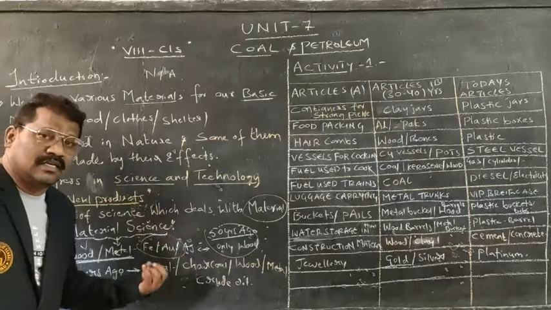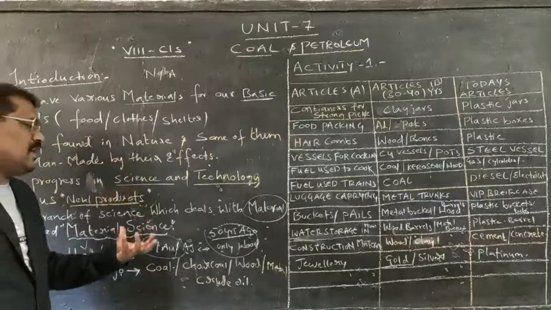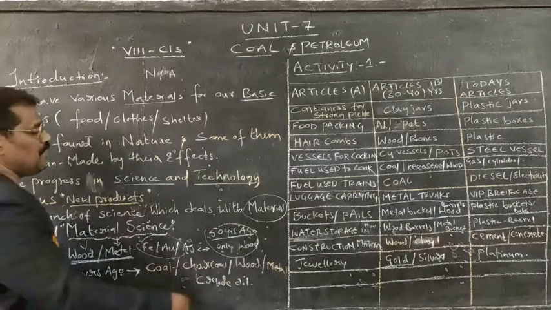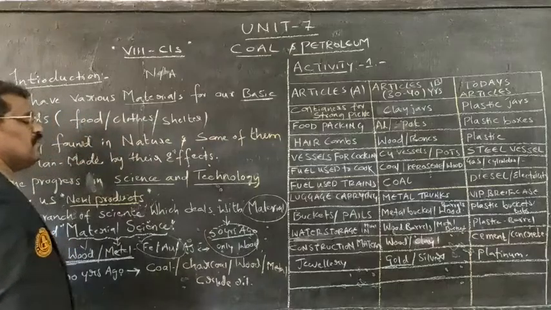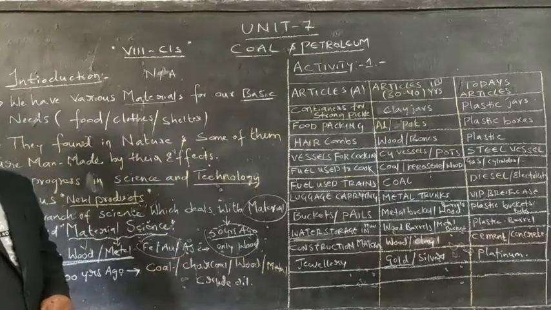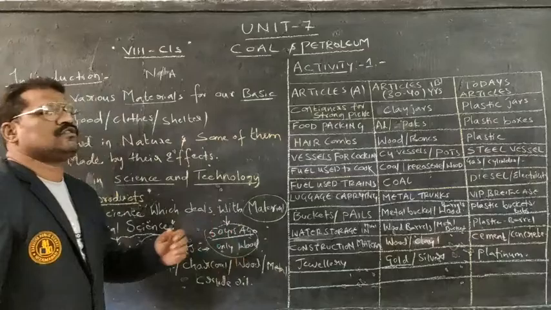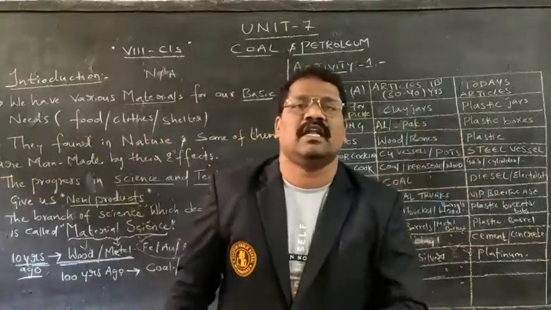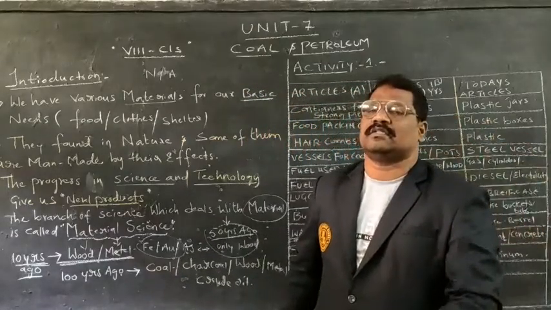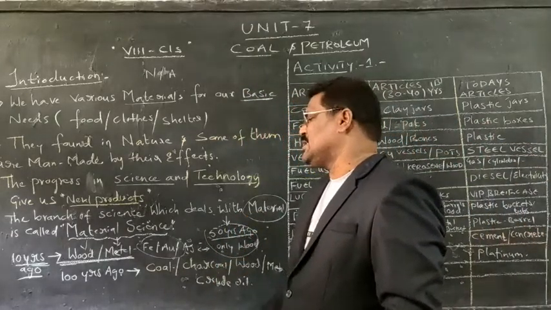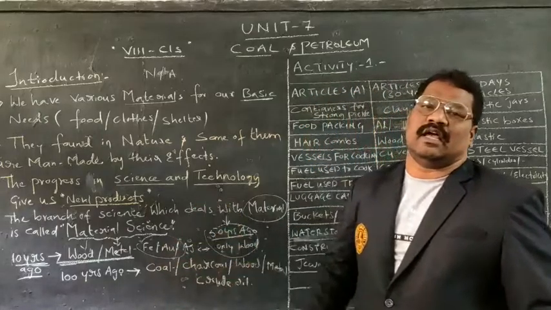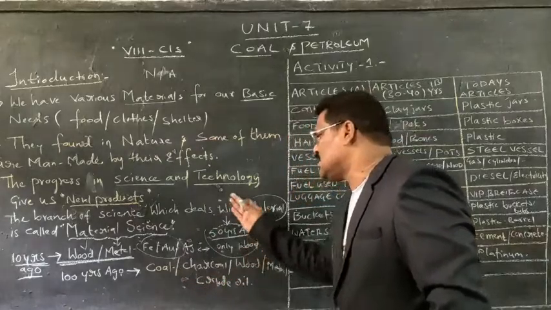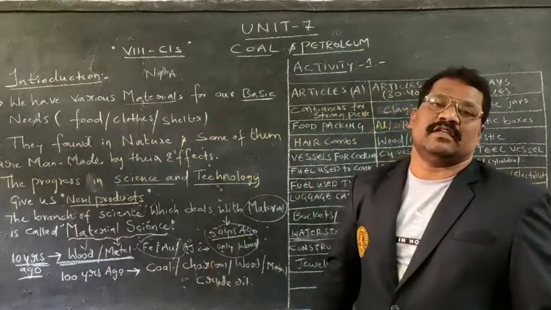But if you go 50 years into the past, only a few things existed. Wood used to be there, as well as some metals, not all the metals we see nowadays. Few metals existed, such as iron, gold and silver. These are the articles that used to be there 50 years ago.